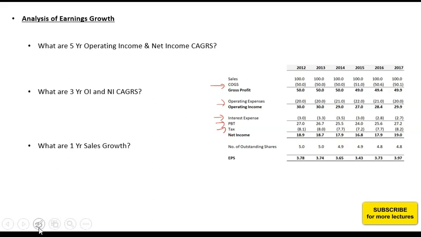With respect to profits or earnings, there are three major types of profits that we look at: gross profit, operating profit, and net income. Within this, gross profit is the most important because it relates directly to production. Agar gross profit margin आपका decrease होगा, so that would flow to the whole income statement and impact all the line items. Operating income is also important but not as important as gross profit, because operating income is controllable. क्योंकि ये fixed expenses होते हैं, you can eventually control it or reduce it. But gross profit is more important than operating profit.